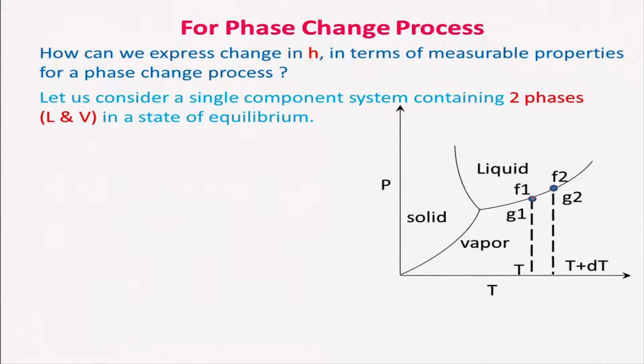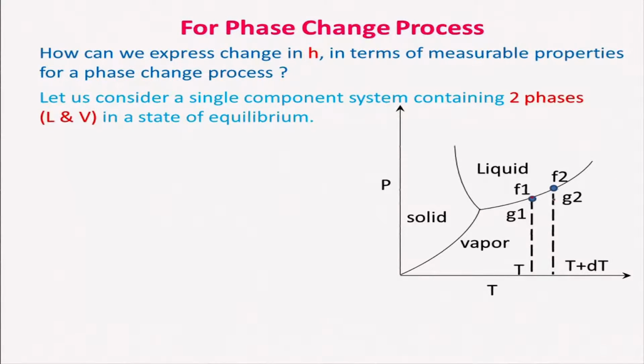So, if I consider this point here, what is that? This F1 is a state where the properties of the liquid and the gas will be the same at that point. And similarly, let us say at station 2, which is another point, that also can be the same. So, like that has to be maintained. As a result, to have a phase change, the change in the Gibbs free energy will be equal to 0.